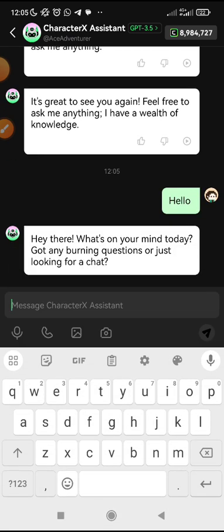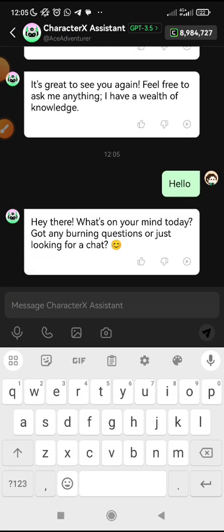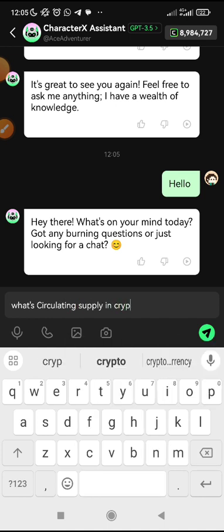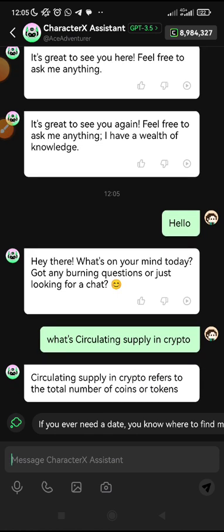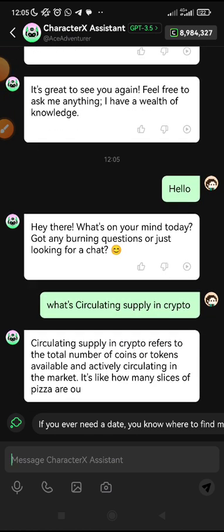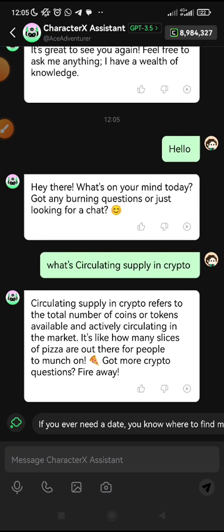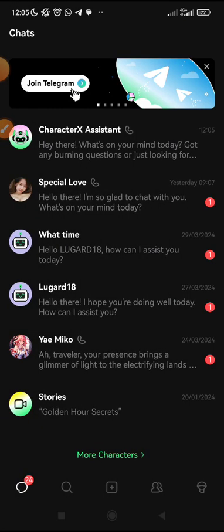You can chat with AI, you can ask any question, you can interact, you can learn. Let's say, what's the meaning of circulating supply in crypto space? You can just use it to also learn more on your crypto journey and experience. And mind you, you get CXC by logging in daily. You can see coins or tokens are available. That's what makes me like this app.